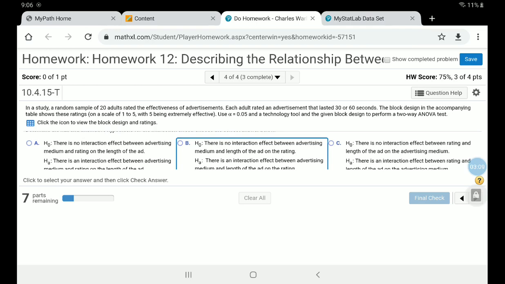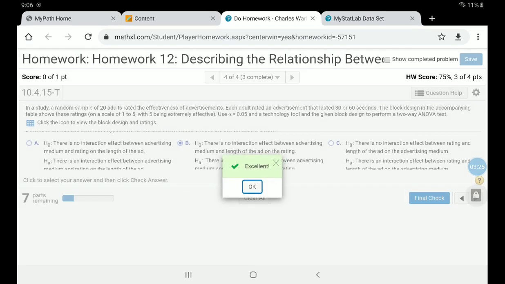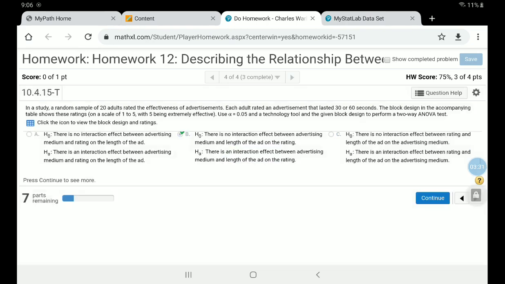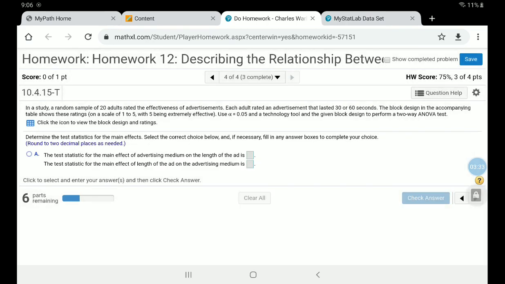You want to see if there's an interaction between medium and length. Is there any combination that's more effective? All right, you assume that there's no interaction between the medium and the length. Okay, we'll continue. All right, next.